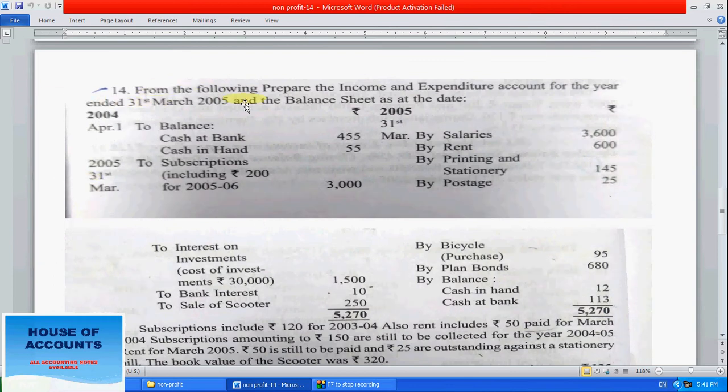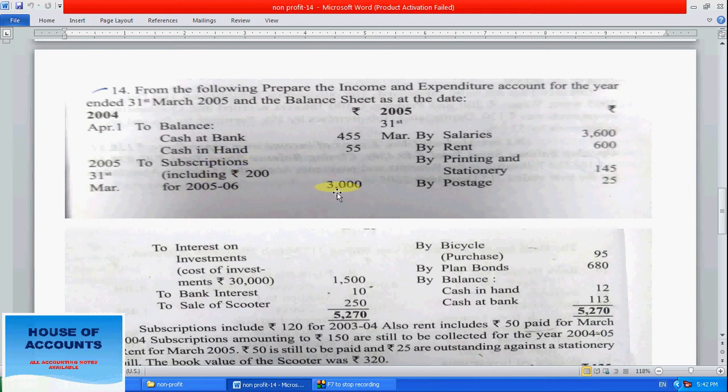From the following, prepare the income and expenditure account for the year ended 31st March 2005 and the balance sheet as on the date. So we have to prepare income and expenditure account plus balance sheet. For the closing balance sheet, we even have to prepare the opening balance sheet if it is required. Here it is not mentioned, but it is given as a receipt and payment account only, so to balance, cash at bank and cash in hand are also given.